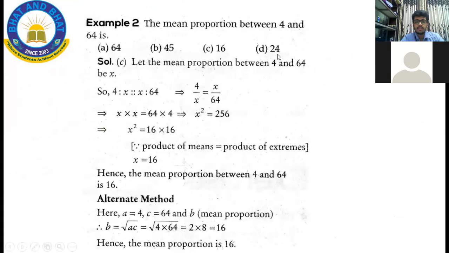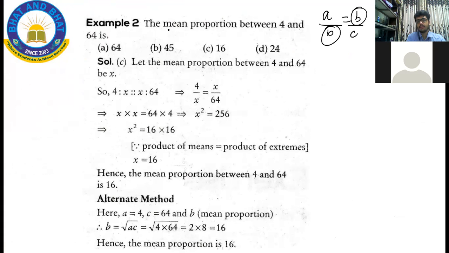Okay. So look at this example. What is the mean proportion between 4 and 64? Mean proportion means, like I told you, A by B is equal to B by C, and B is called the mean proportion, right?